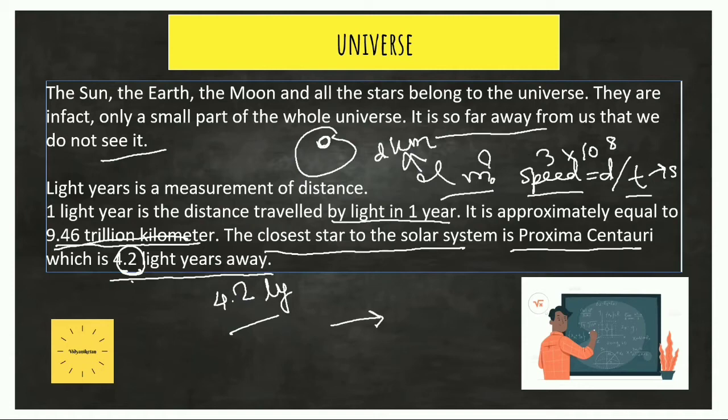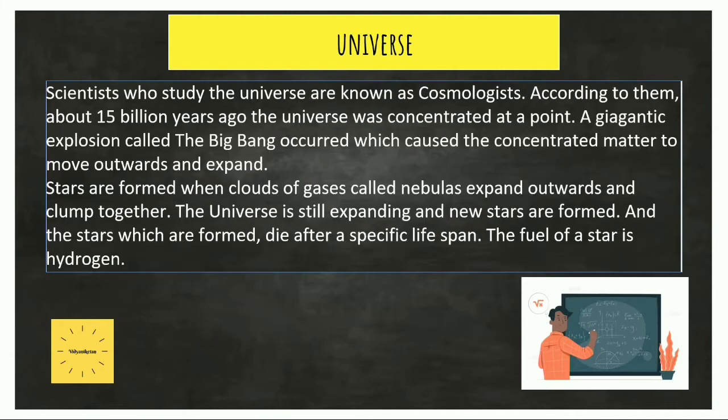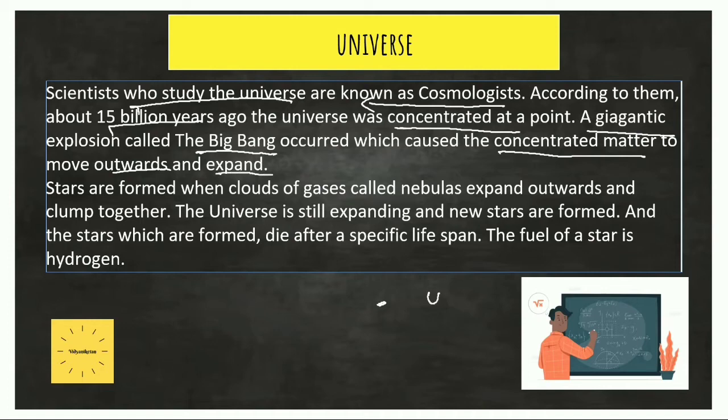Okay. So moving on to the next slide, that we read that scientists who study about the universe are cosmologists. They are known as cosmologists. So according to cosmologists, about 15 billion years ago, the universe was concentrated at a point. It was a small point, and then occurred this huge gigantic explosion which we called the Big Bang, which caused the concentrated matter to move outwards and expand, and then this resulted in the formation of the universe. Okay. So now we will read about stars.